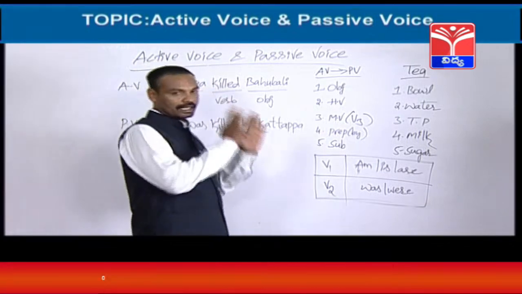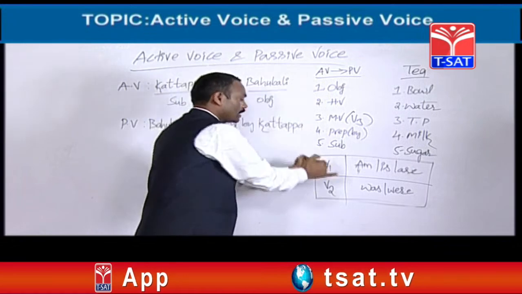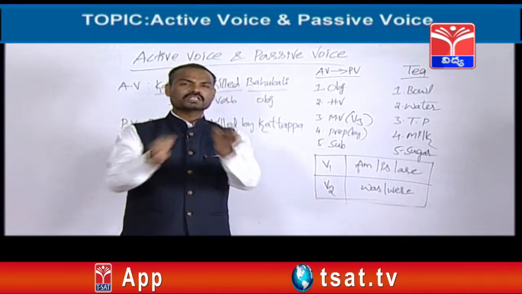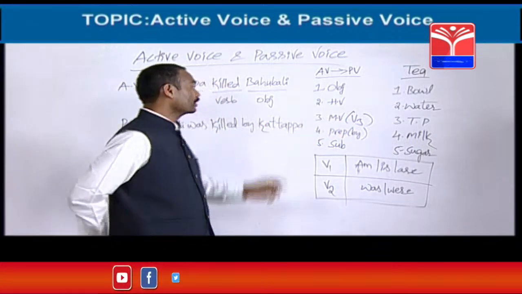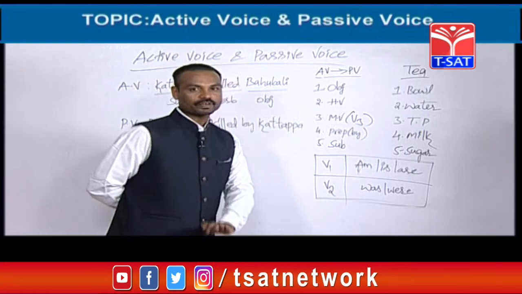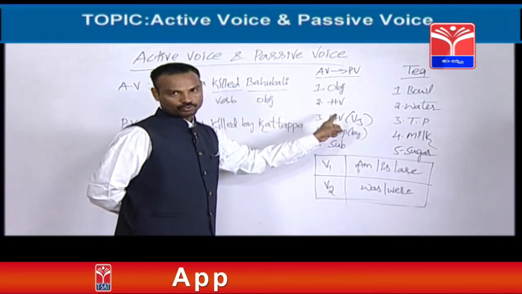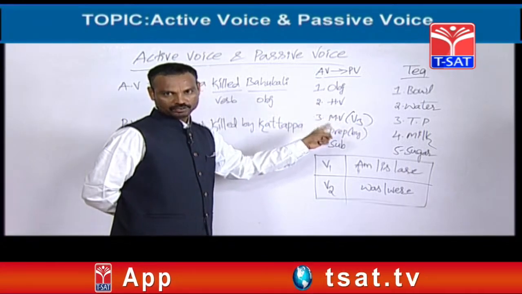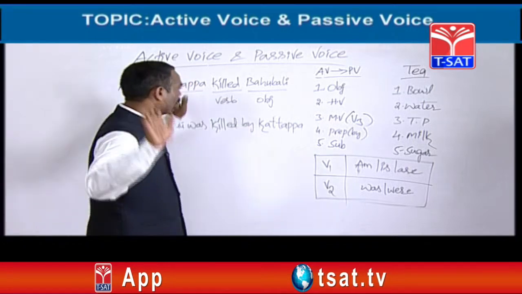So friends, like this, to change an active voice into passive voice, 5 items are important. These are basic principles, beautiful techniques I can say. So 5 items are required. I am going to repeat them once again. Number 1, object. Next we need helping verb. Next we need main verb. Next we need one preposition. Next we need subject.